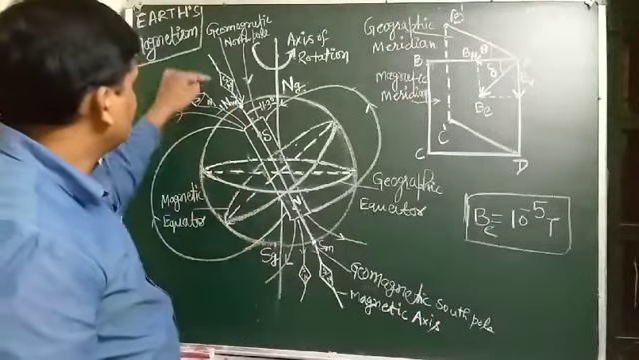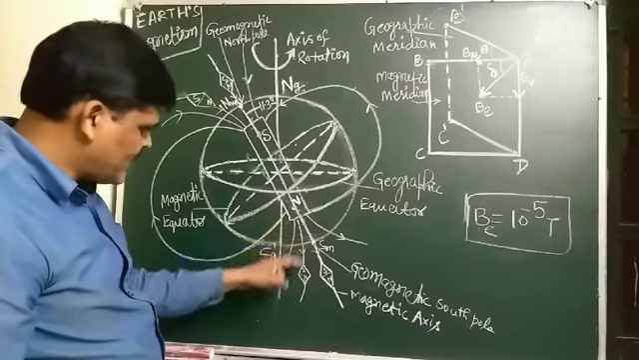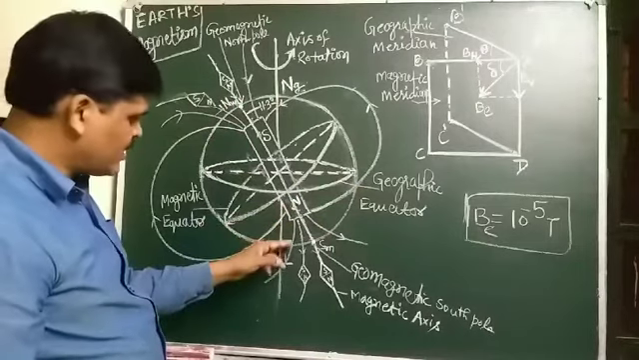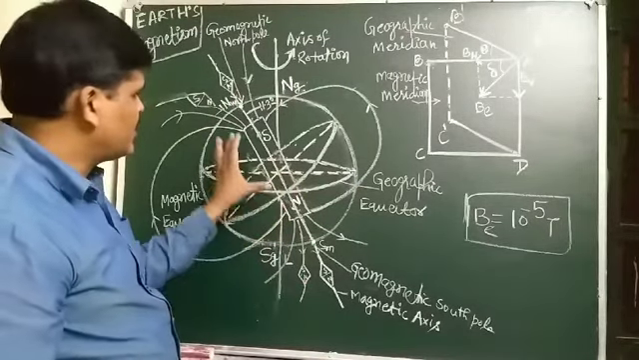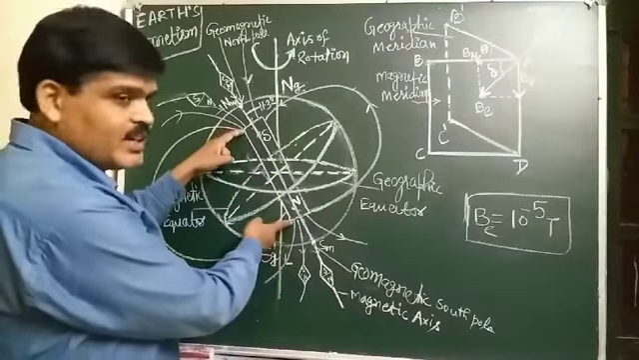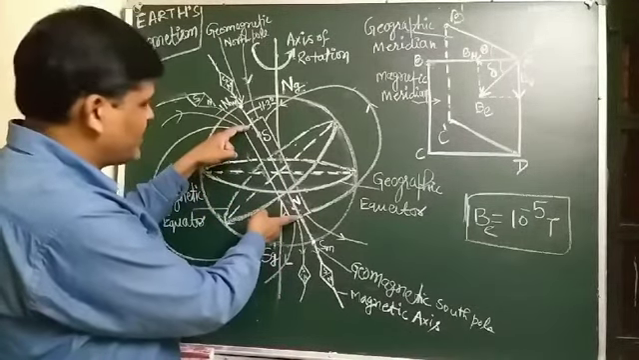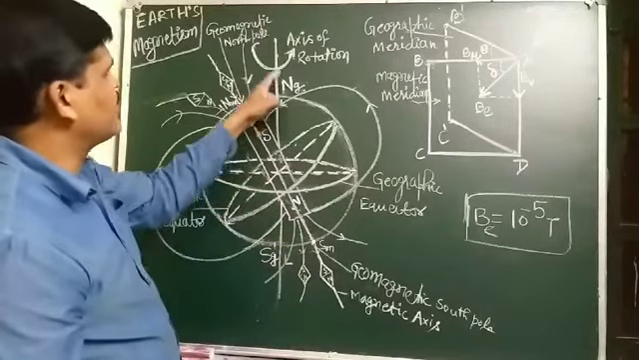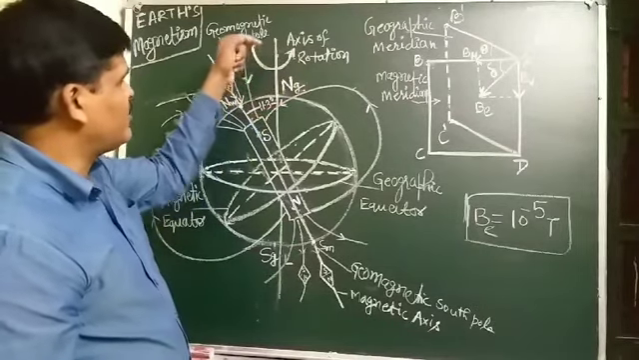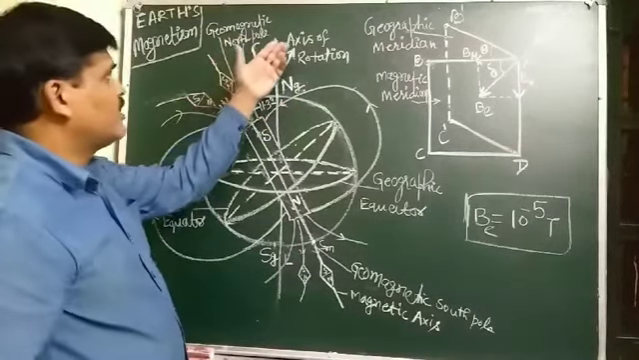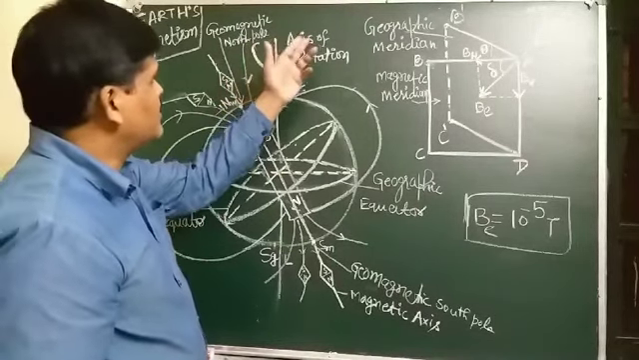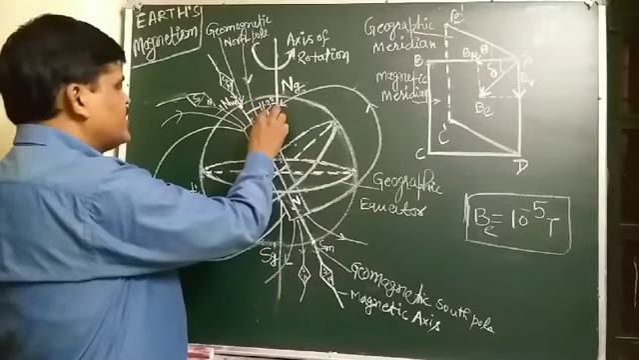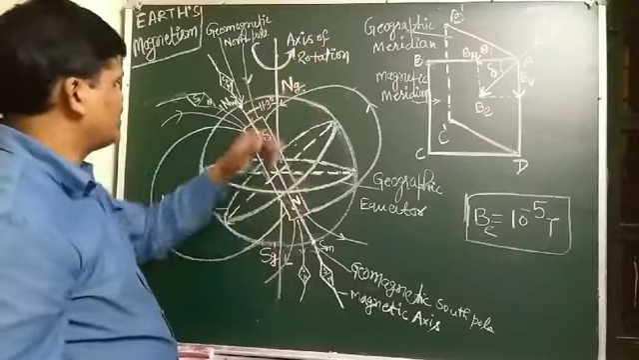And students, these are the magnetic field lines of the Earth's magnetic field. These are the magnetic field lines due to Earth, and we assume that a hypothetical magnetic dipole is situated at the center of the Earth, whose axis does not coincide with the geographical axis or axis of rotation of the Earth, but makes an angle of 11.3 degrees with the axis of rotation of the Earth.